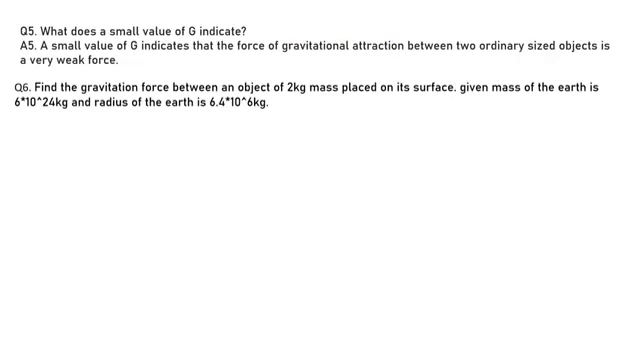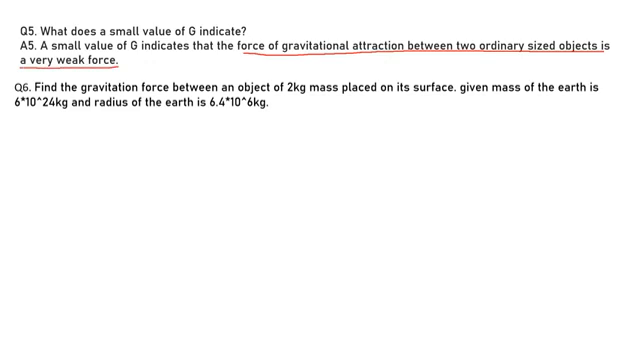Next question, what does a small value of G indicate? Yes, we know that a small value of G indicates that the force of gravitational attraction between two ordinary size objects is very weak, very weak. Now let's see how, right?